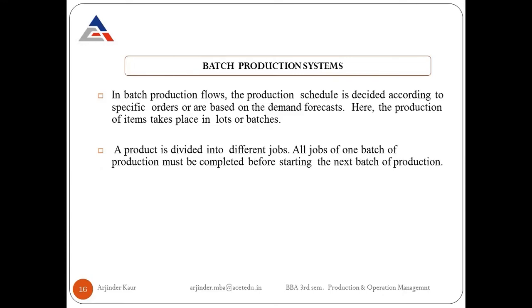Let's say in a biscuit manufacturing company, let's say Britannia, it's manufacturing many varieties of biscuits. So let's say Britannia 50/50. First of all, we want to produce a batch of Britannia 50/50. As the flavor is different, it needs a different set of operations. So we'll produce, let's say, 1,000 units of 50/50, and then we'll produce some other brand, any other biscuits.